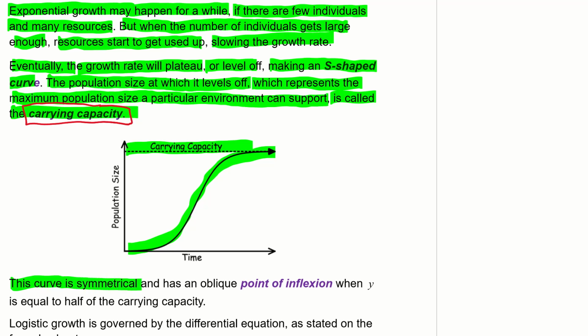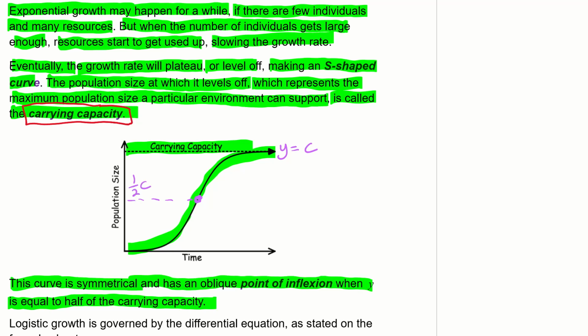This curve is symmetrical and has an oblique point of inflection when y is equal to half of the carrying capacity. So if we call the carrying capacity C, and therefore this is y equals C, then this will occur at a y-coordinate of a half C.